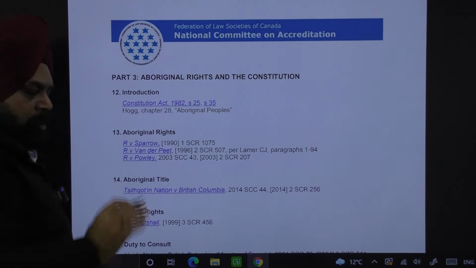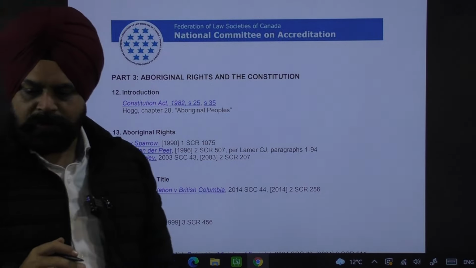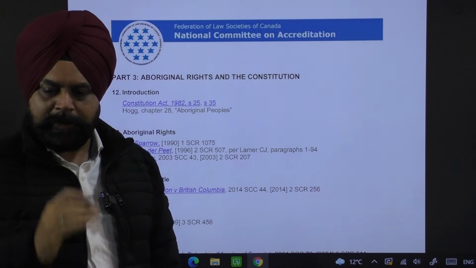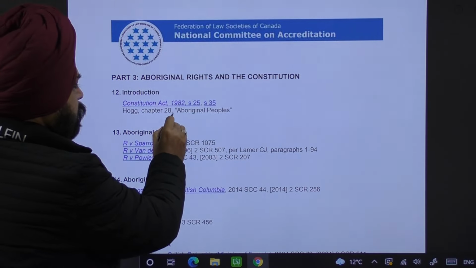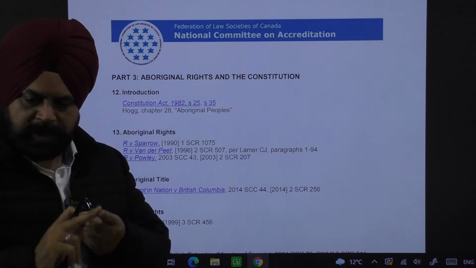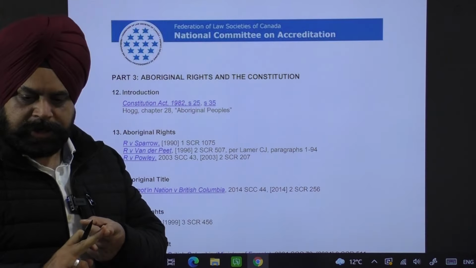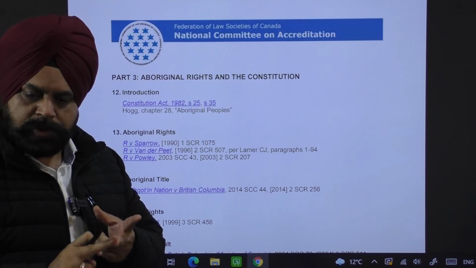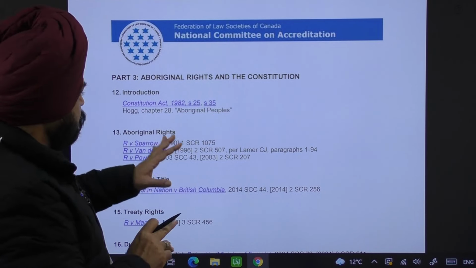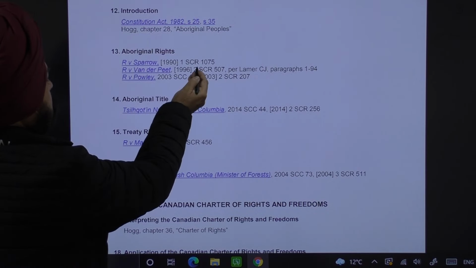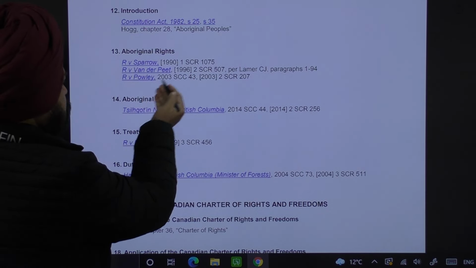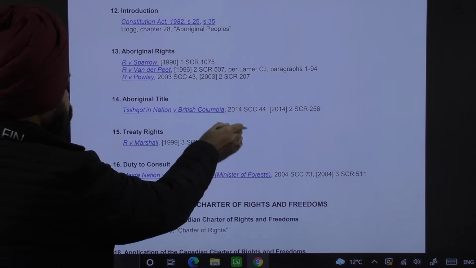And then Peter Hogg, who is the author of Canadian constitutional law, is the recommended book by the NCA, and Peter Hogg chapter 28. Specifically, the provision of the statutory law, the particular chapter of the author is also given in the syllabus. Similarly, in the next chapter, you just find the name of the case law with citation. It is given under the aboriginal rights.